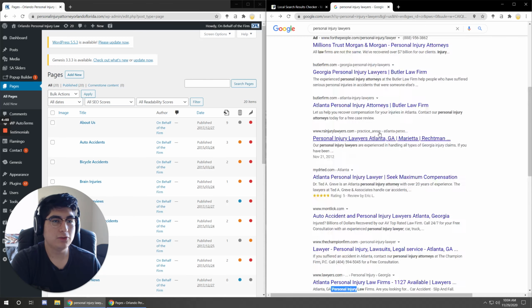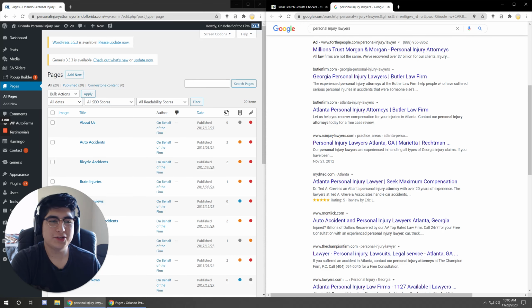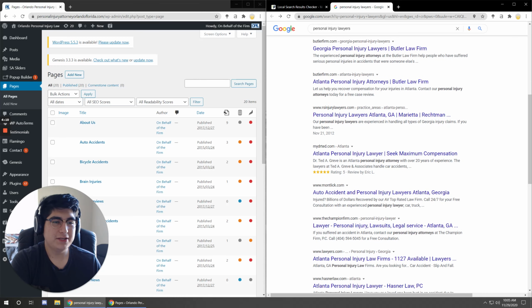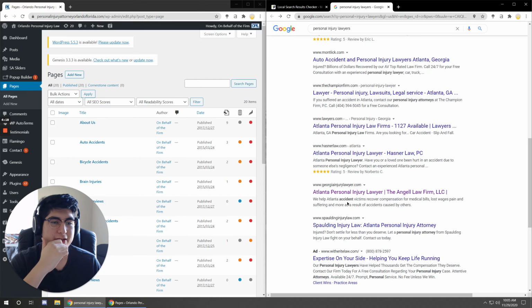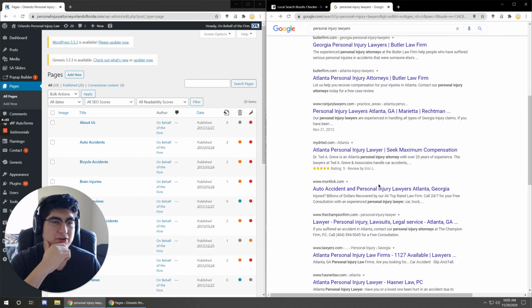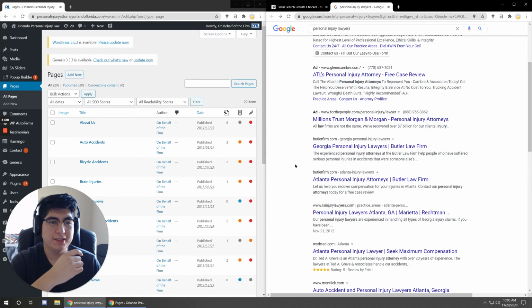You can see that Google really wants you to have your target key terms in there just once. As you can see, personal injury lawyer, personal injury attorney, it's highlighted under everybody that's showing that. But also down here, you can see one where it says accident. And I believe I saw a different one that said accidents as well. So these are just hints as to what words Google is considering relevant. So if you start to look at these, you might start to get a much better idea of what should really be in there for each of your pages.